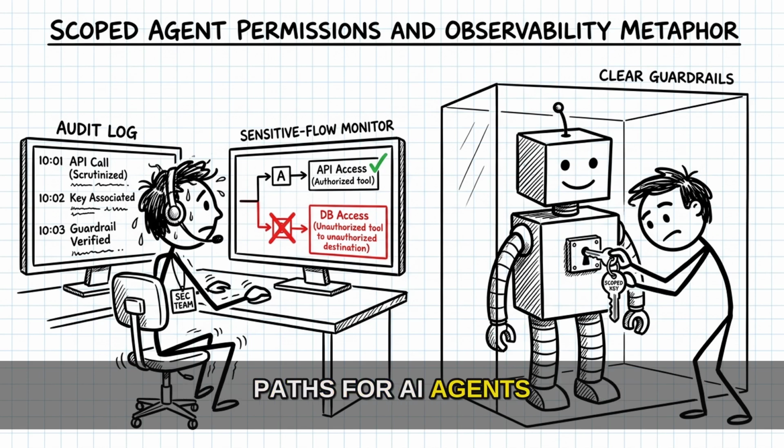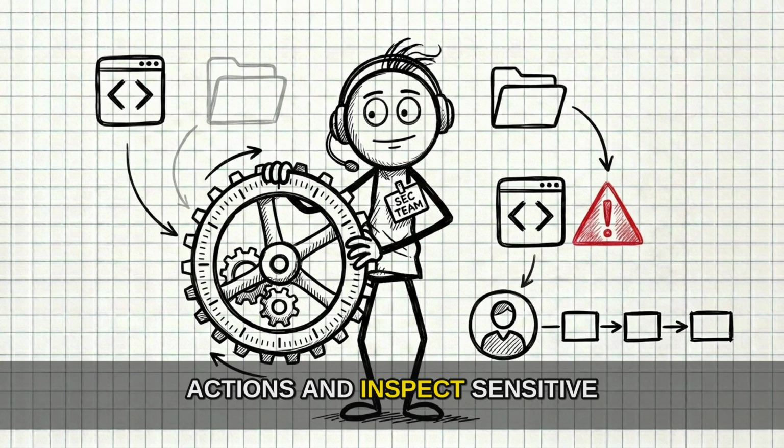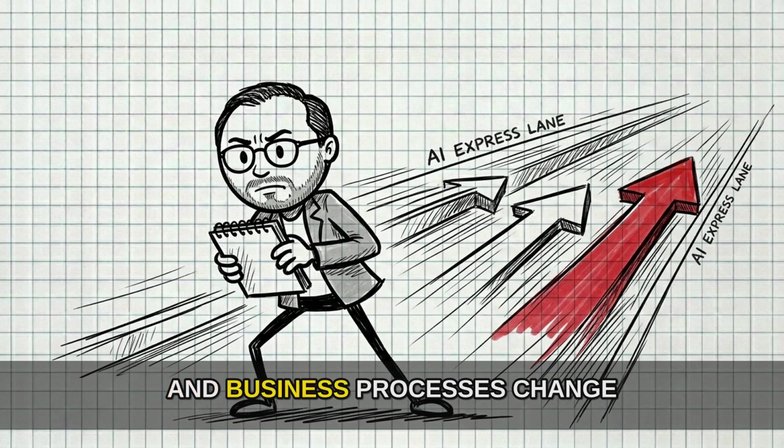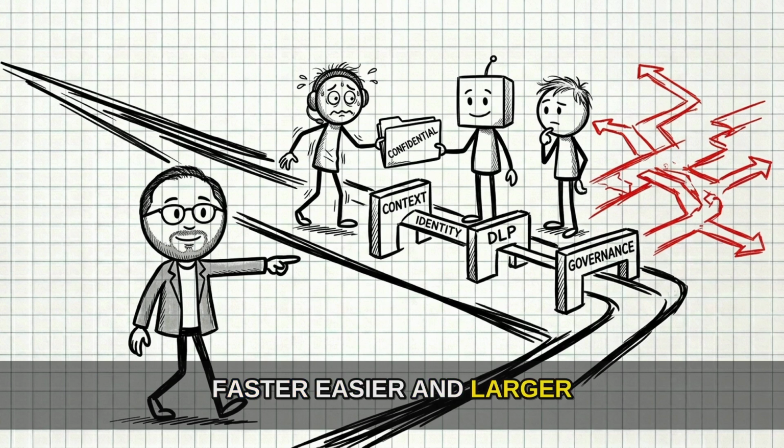For AI agents, scope identities, permissions, tools, and destinations. Log their actions and inspect sensitive data flows. Keep tuning as applications, data, people, and business processes change. AI made data movement faster, easier, and larger. Effective DLP now depends on context, connected controls, and a secure path people will actually use.